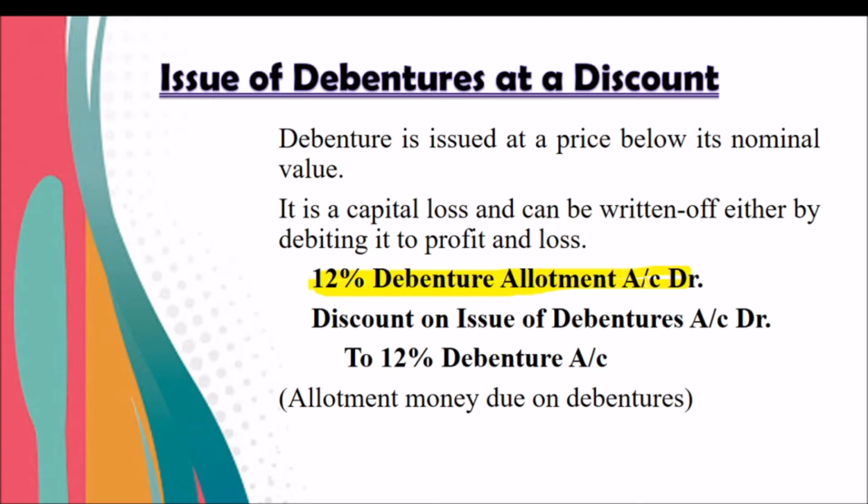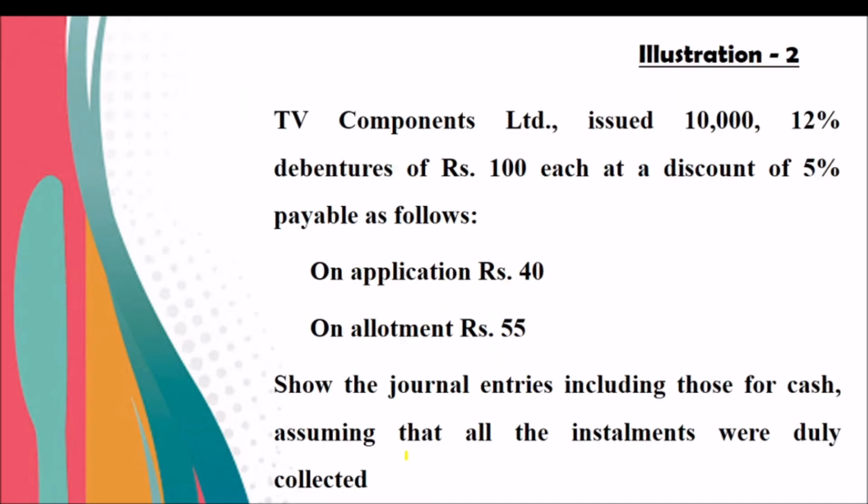A new item is appearing in the journal entry: discount on issue of debenture account debtor, to 12% debentures. So that is the entry. The excess loss amount will be transferred to discount on issue of debenture. Just look at this problem, it will be very clear for you.